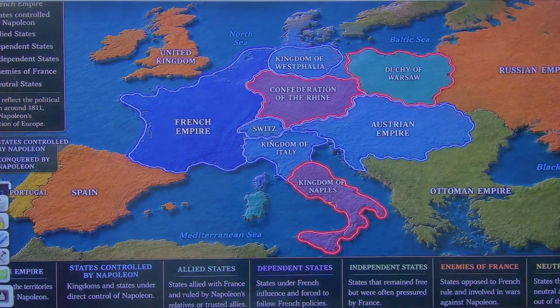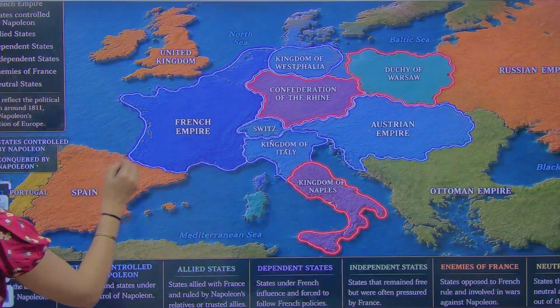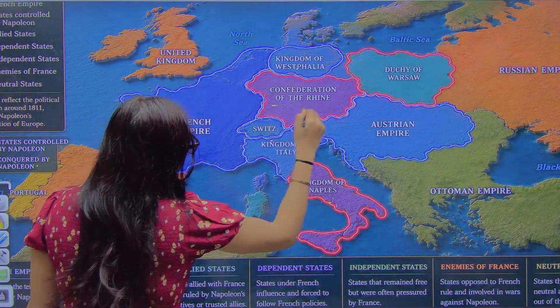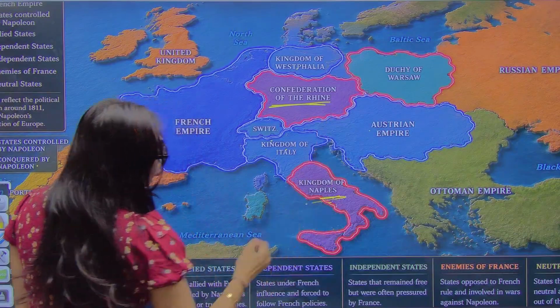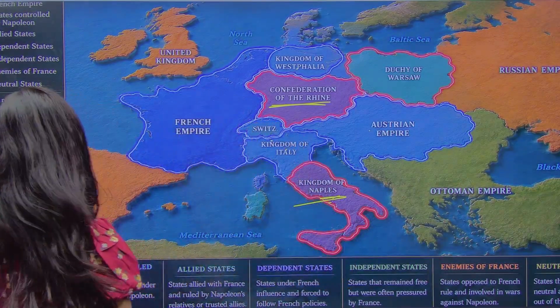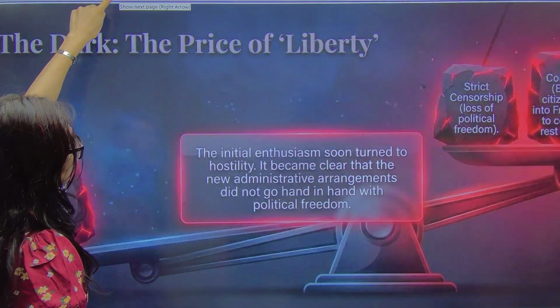If you see this circled in blue, it is controlled, and this red bordering is conquered: the Confederation of the Rhine and the Kingdom of Naples. This is just to give you an understanding. Now we will come to our next slide.